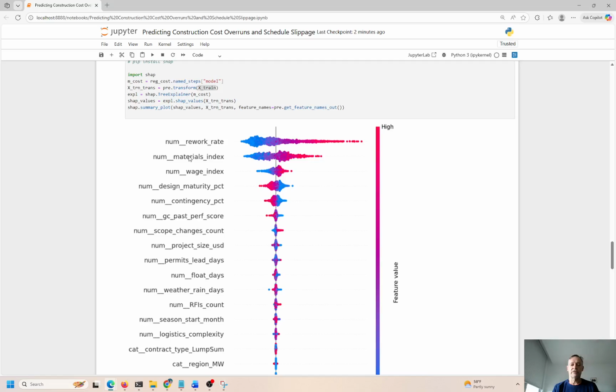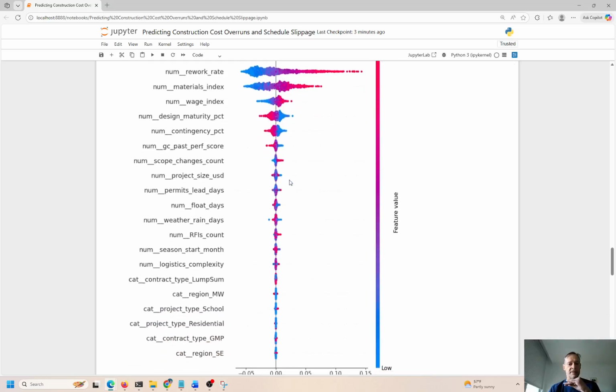Wage index, right? If wages of the construction workers change, that can take us off course. If wages all of a sudden spike up because of some kind of union activities or whatever the case may be, maybe some people are walking off the project. They don't feel like they are making enough money. Now there's a bigger burden on the remainder of the workers, and they have to bear the brunt of doing more work with fewer people. And maybe the construction company doesn't want to pay more. That could be a potential issue, right? Design maturity, any kind of contingencies, past performance scores. So these are the top 5 or 6 items that can take us off course.